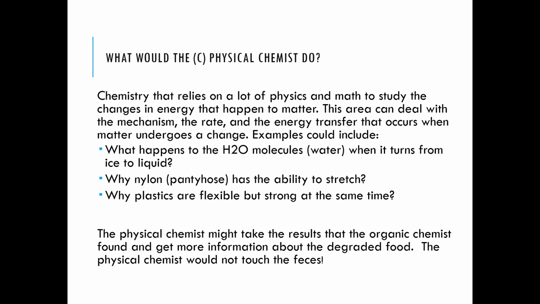The physical chemist would take the results that the organic chemist found, after the organic chemist has done his analysis or the lab experiment on the food found. The physical chemist would be testing the food for any physical changes, how much the food has degraded, what the structure is, and what the physical features of the dung are.